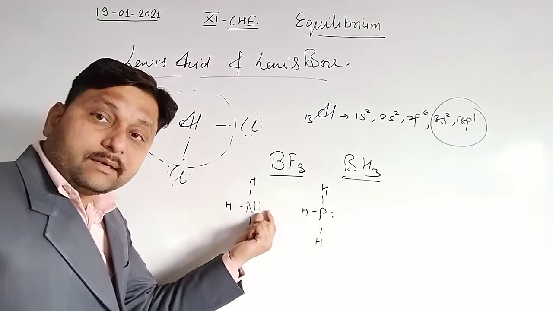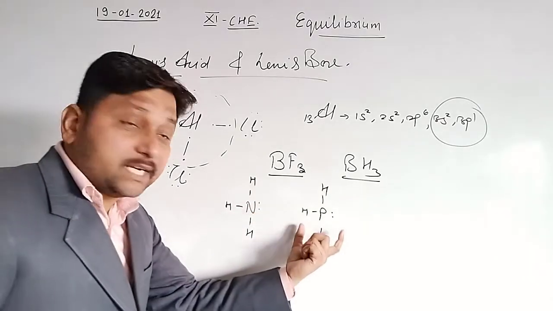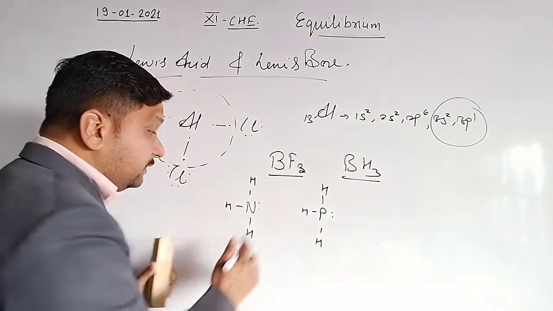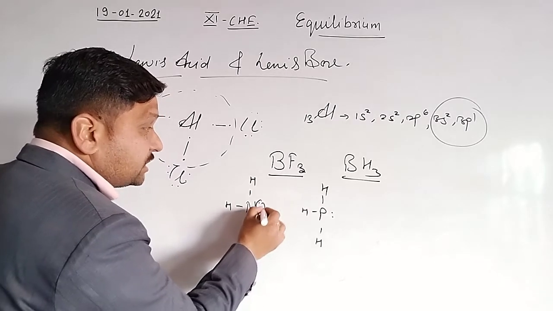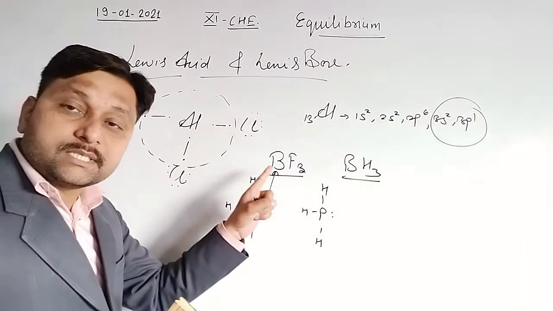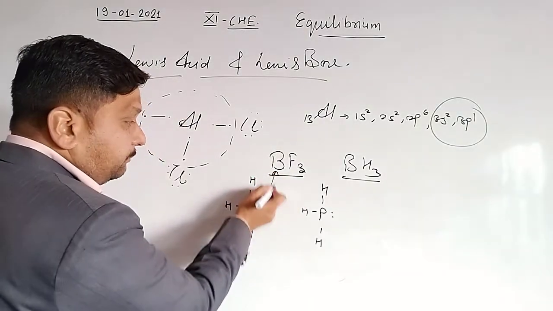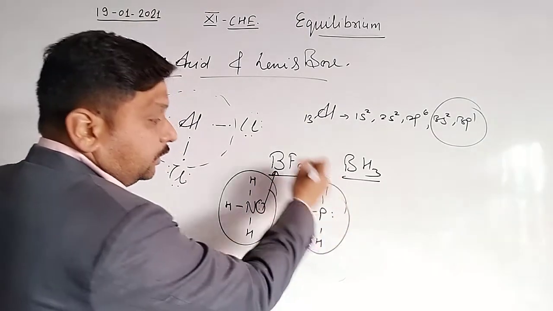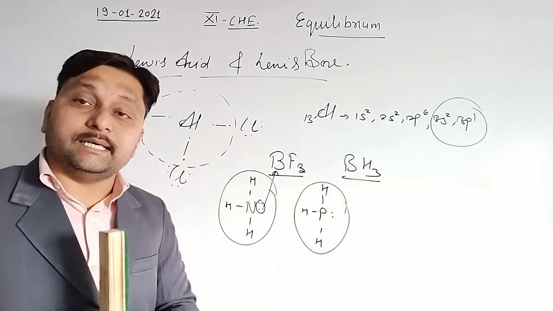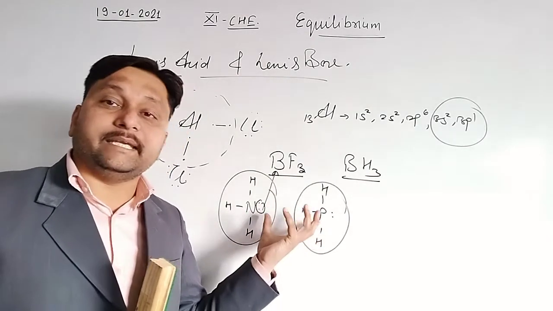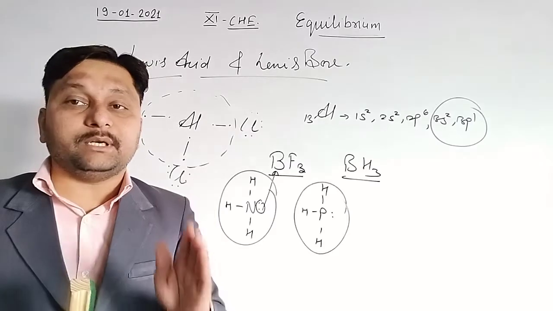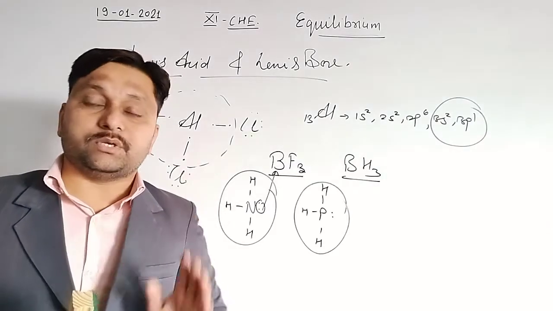This nitrogen contains one lone pair. This phosphorus contains one lone pair. And these lone pairs can be easily shifted towards those compounds which have a tendency to gain electrons, means Lewis acids. So those compounds which contain a lone pair at the central atom behave like a Lewis base. So this is the Lewis acid and Lewis base concept.